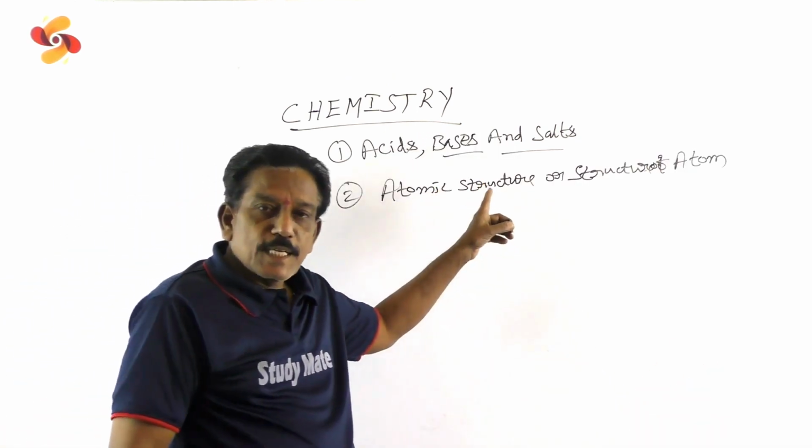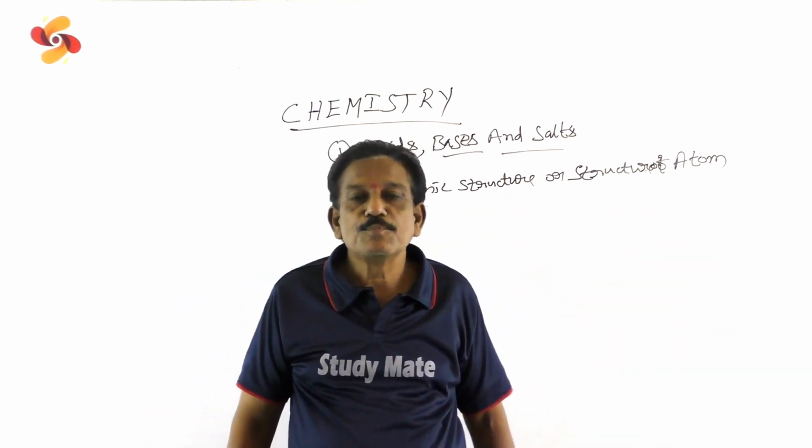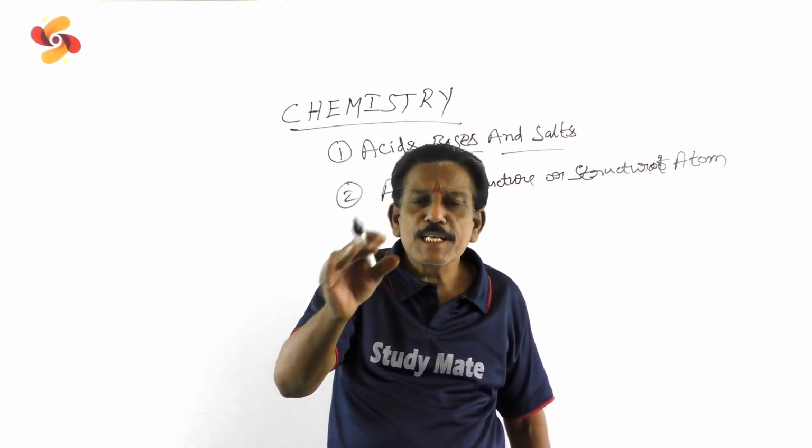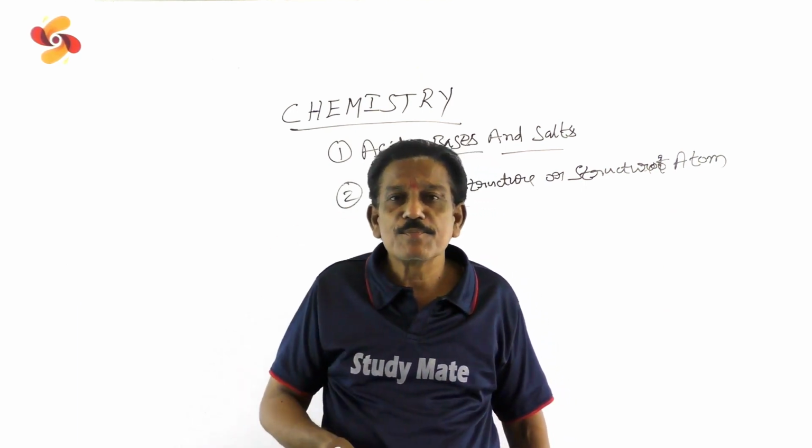The second chapter is atomic structure, or structure of atom. This chapter is basic for your higher study.